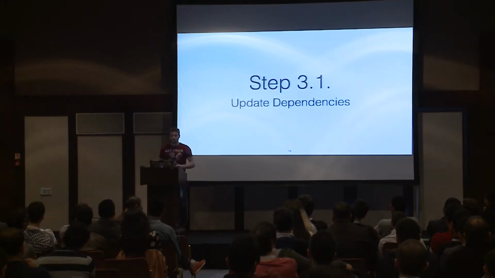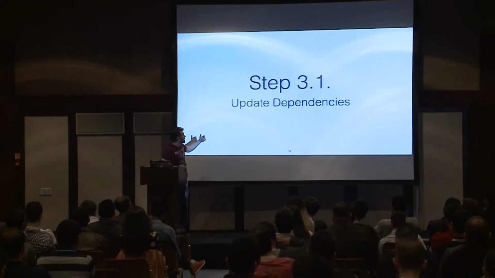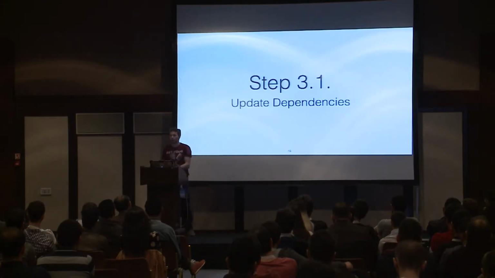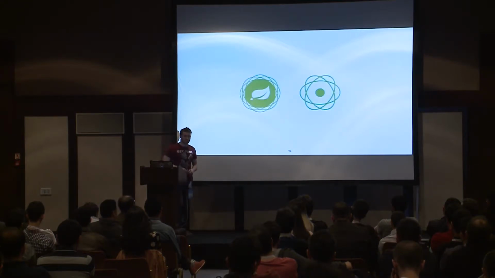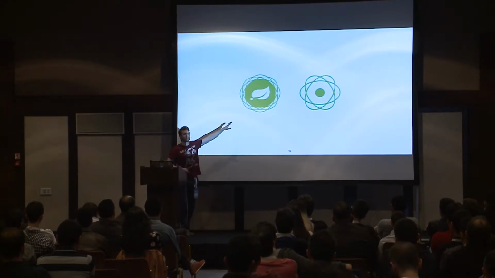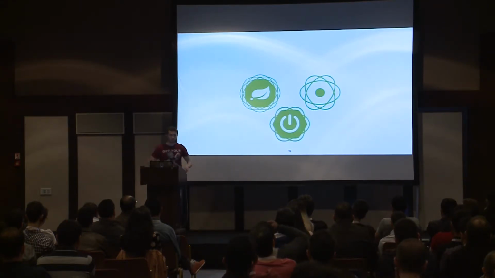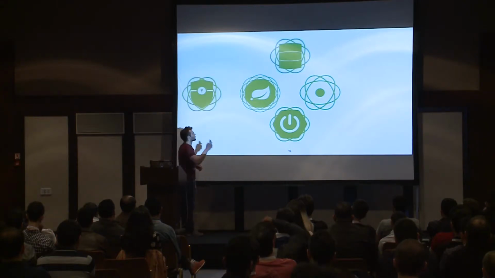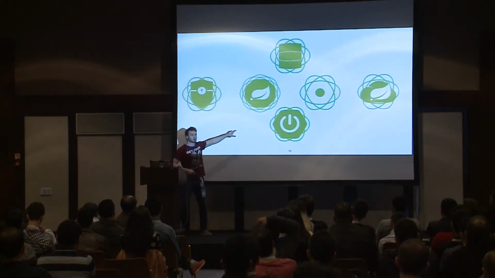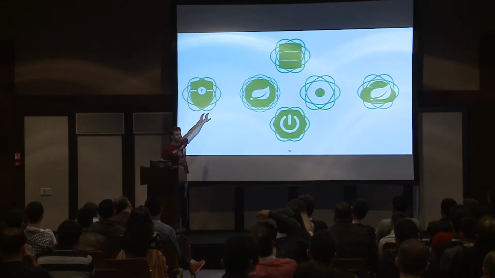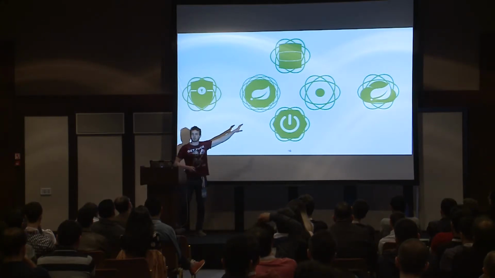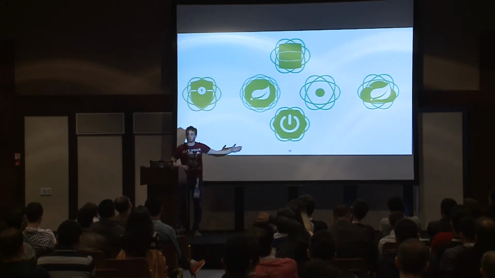And first of all, we have to start with updating our dependencies, changing our old Spring framework to the new one. Here are Spring WebFlux and Reactor. And along with that, we have all required modules fully supporting reactivity: Spring Boot supports reactivity, Spring Security supports reactivity, Spring Data supports reactivity, and Spring Cloud supports reactivity.